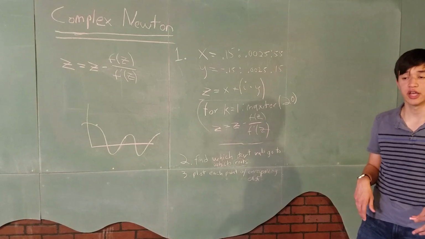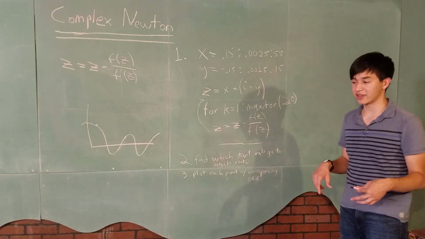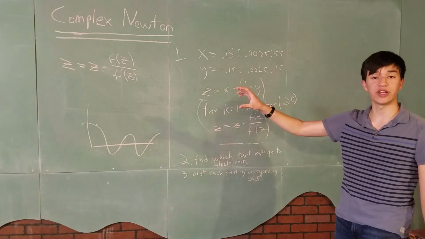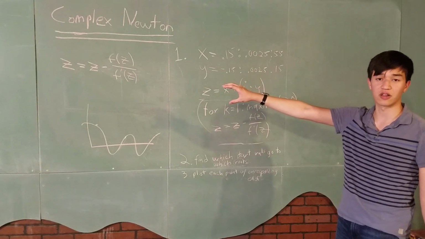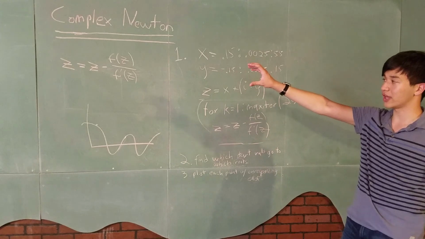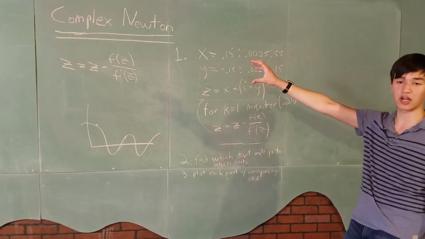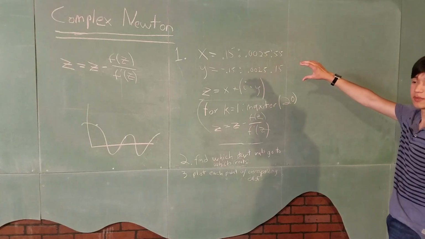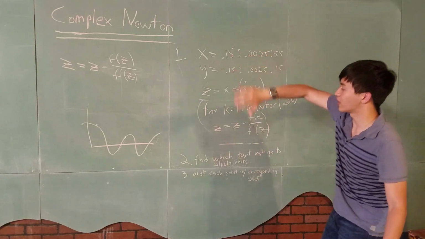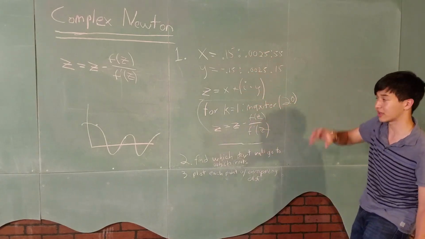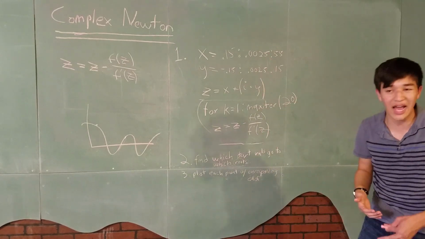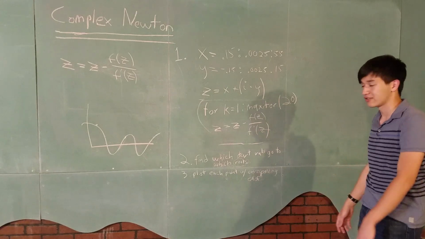A Newton basin is just a really fancy graph that essentially says, I'm going to take a starting point, and depending on which root it ends up being, I'm going to give it a certain color. So if this starting point ends up going to root number 1, I'm going to color it blue. If this starting point goes to root number 3, I'm going to color it yellow. And essentially what you do is you create a graph of all the different starting points like this, and then you give them all different colors, and you end up getting these cool patterns and graphs and shapes. So that's all you're doing.